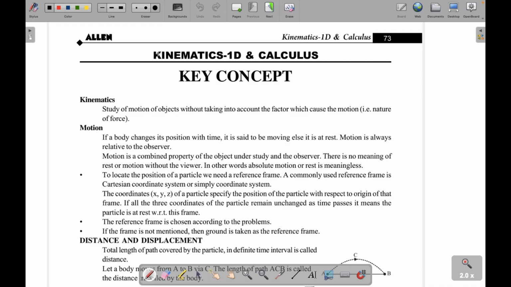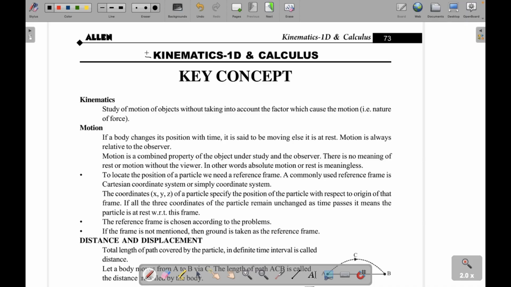Kinematics is when you are studying the motion of any object without looking into the cause, or what are the forces that are causing that motion. So you are not interested in the force causing the motion. Say a body accelerates at 10 meter per second square, but you are not interested in what is causing that acceleration. That branch is known as kinematics.